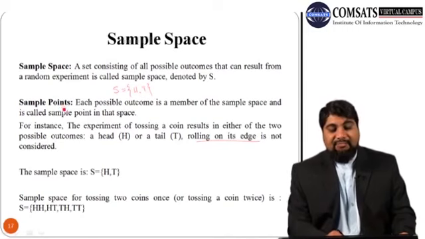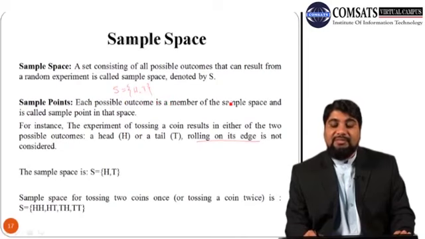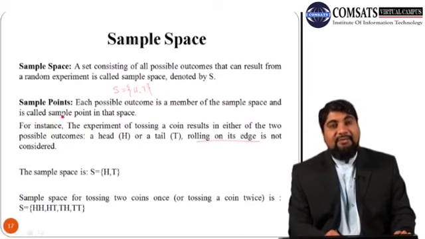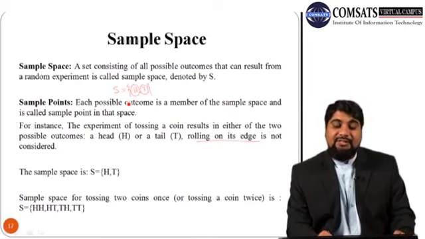The next concept is sample points. Each possible outcome is a member of the sample space and it is called a sample point. In this case there are 2 possible outcomes, head and tail, so there are 2 sample points.